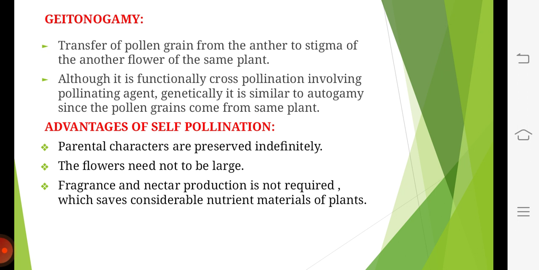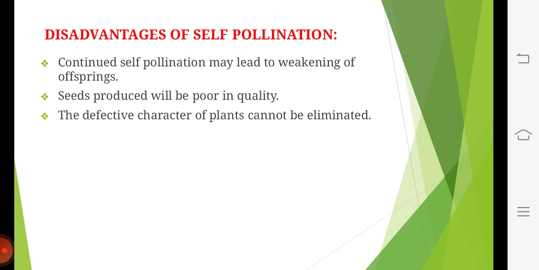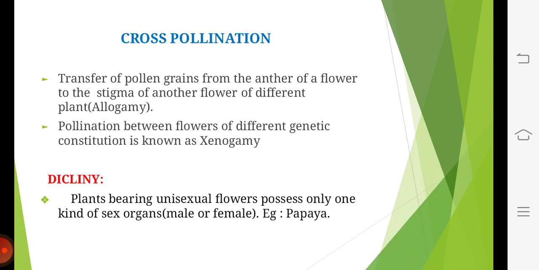Advantages of self-pollination. It need not produce a large number of pollen grains. It does not depend on the pollinating agents. Disadvantages. It leads to reduced health of a species due to breeding of the same species. Due to change in environment, self-pollination does not allow new adaptations.